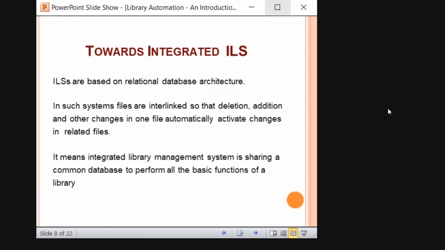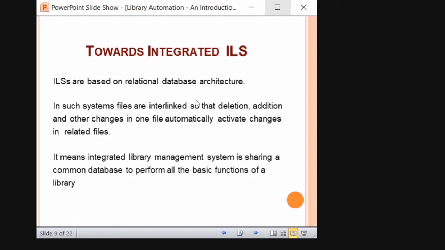Okay. So we are moving towards an integrated system. As I said earlier, it is interlinked, it is connected. All the modules are not separate, they are connected with each other. So ILS are based on RDBMS, Relational Database Management System, relational database architecture. In such systems, files are interlinked, so that deletion or addition in any file will automatically activate the changes in related files. You see, it is interlinked. That is a key word here.